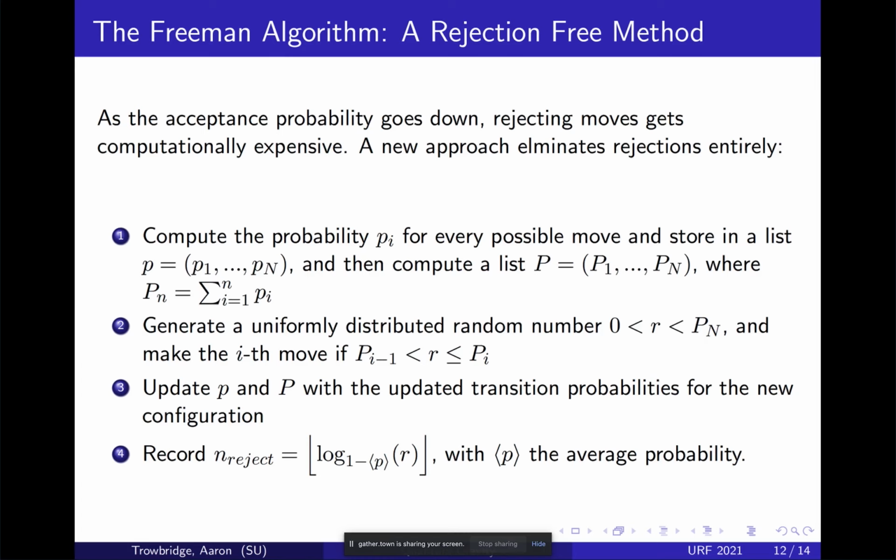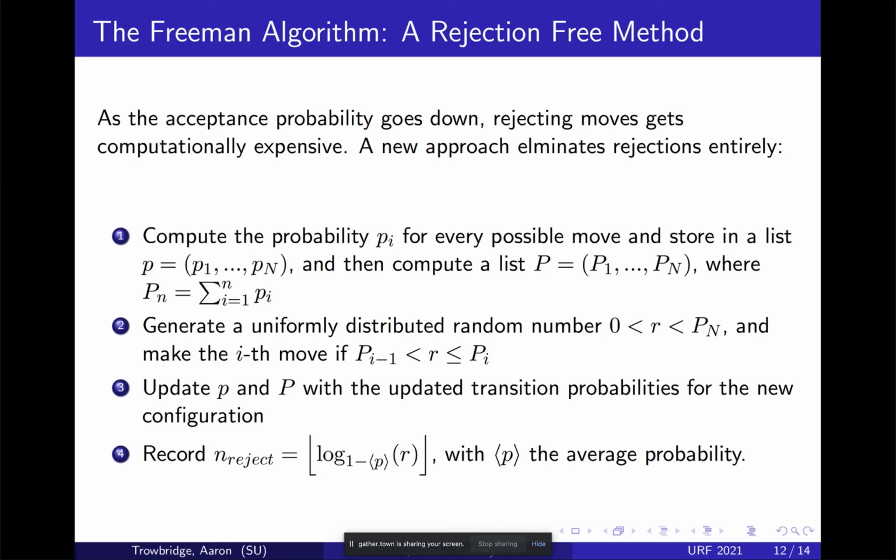And then we compute and we put those numbers in a list. And then we can compute another list of numbers where we sum up the probability from P1 to that probability, and we put those numbers in a list. And then that gives us kind of like, imagine a bookshelf where each book has a different thickness, and that thickness of the book is like the probability of going to that state.